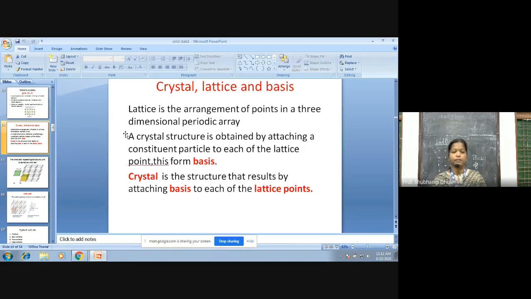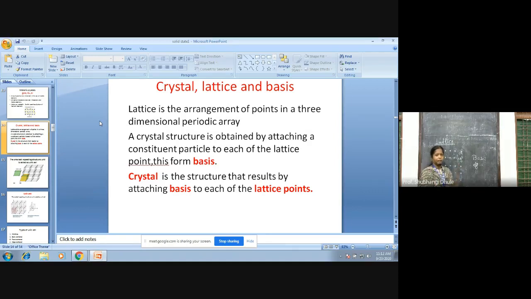So this is the crystal lattice and the basis. Lattice is nothing but the arrangement of the points in a three-dimensional periodic array. As I told you, this is the lattice and this is the basis, and if the basis is attached to the crystal lattice, then it forms the space lattice.